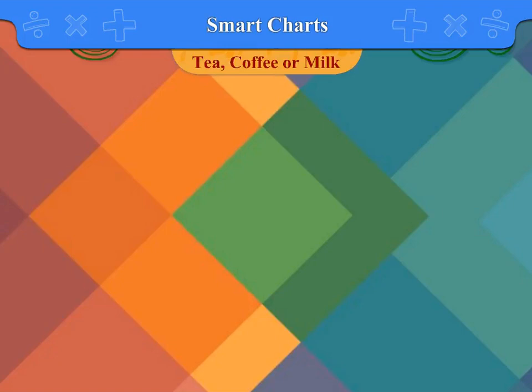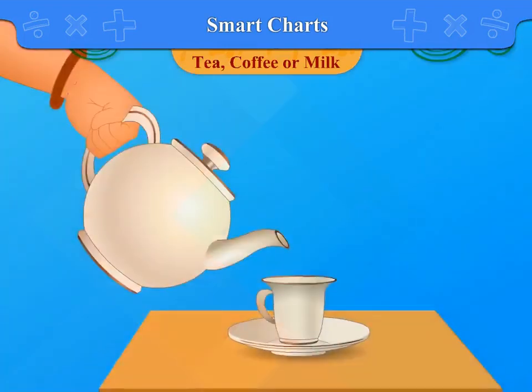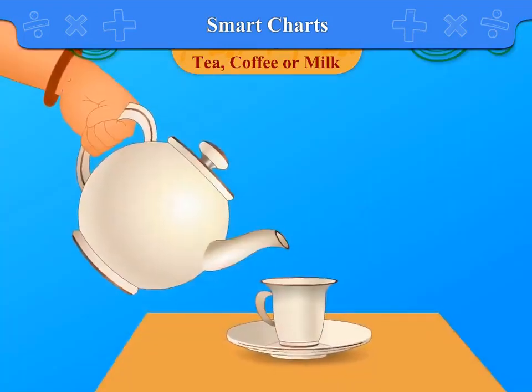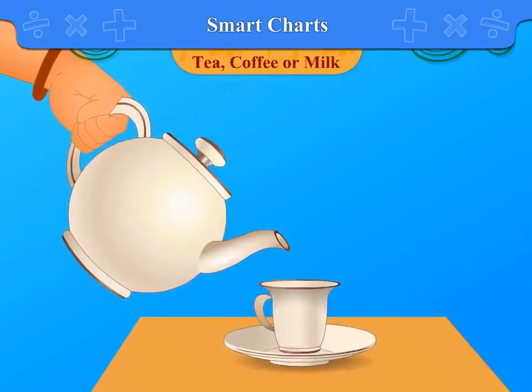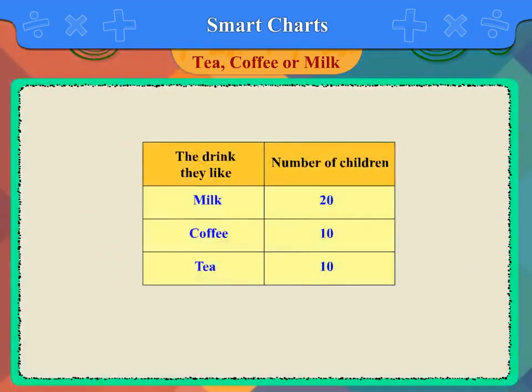Tea, coffee or milk? Some children were asked which of these they liked most. There are 2 columns in the table shown here. The first column is the drink they like, tea, coffee or milk. And the second column shows the number of children.